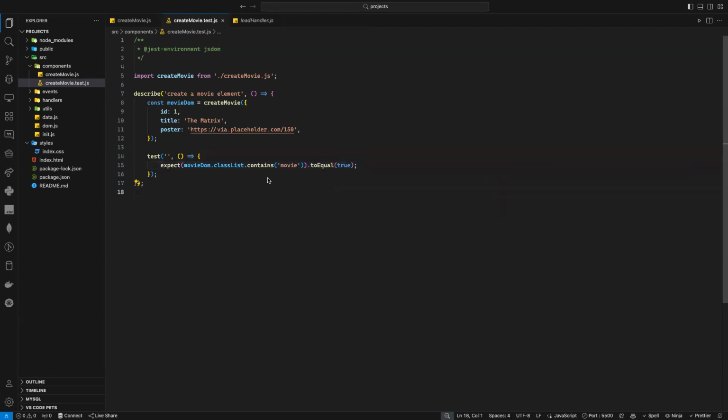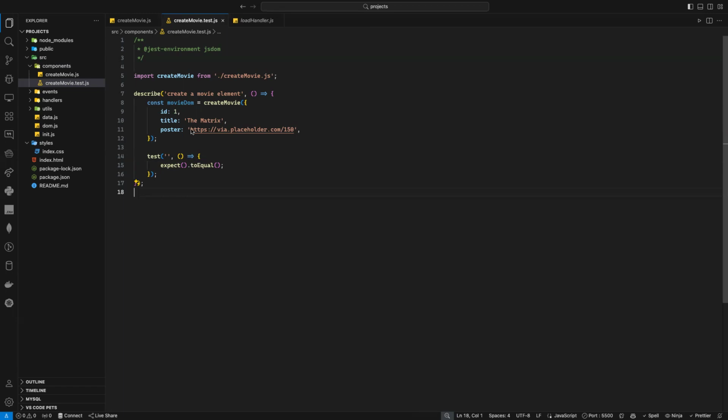So what am I doing here? Well, now I need to check different properties. Remember that the movie DOM here will be a div, and inside this div I will have a class called movie, and inside it I will have a title, and then inside it I will have an image. So here, I will remove this one, just to equal like that, and I will remove this one as well. For now, it's the same as before, as you can see. I'm just using expect to equal. Remember again, the DOM elements are objects, so I need to use to equal.